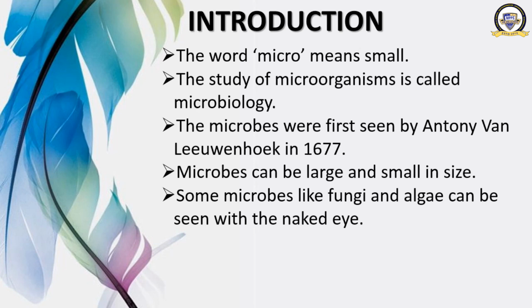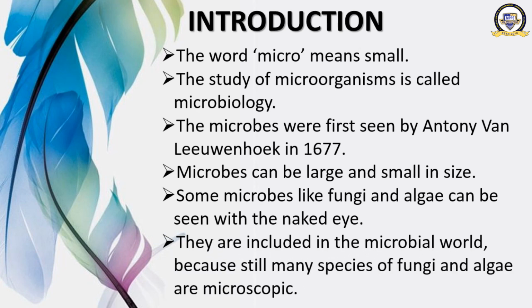Some microbes like fungi and algae can be seen with the naked eye. They are included in the microbial world, that is, fungi and algae are also included in the category of microorganisms.